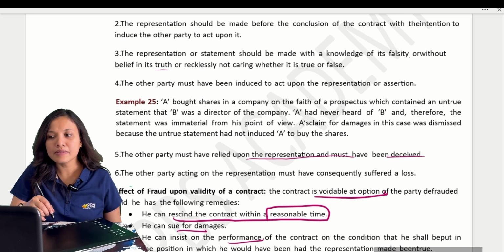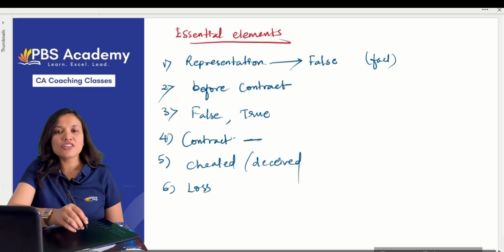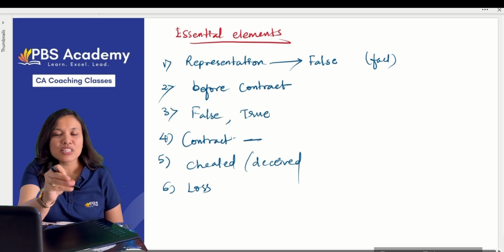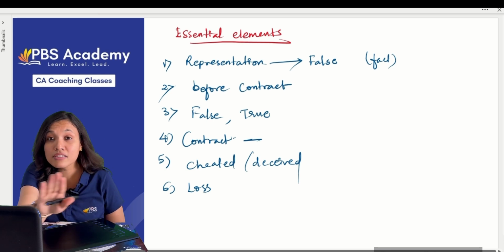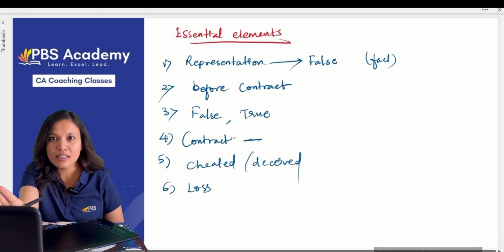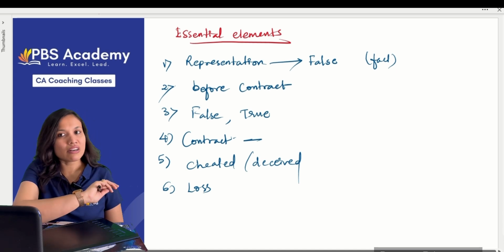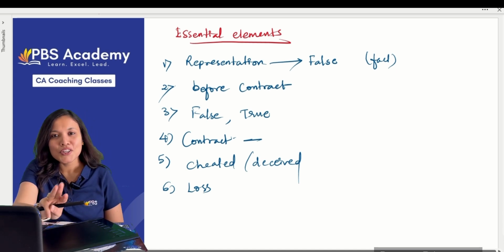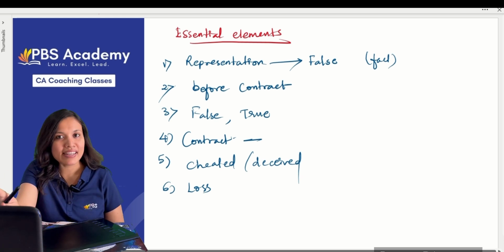Are you clear? See, what are the essential elements? First one, there must be some representations or assertions made which are not true. Second one, they must be made before the conclusion of the contract. Third one, you have made the representations negligently, not even confirming the facts.